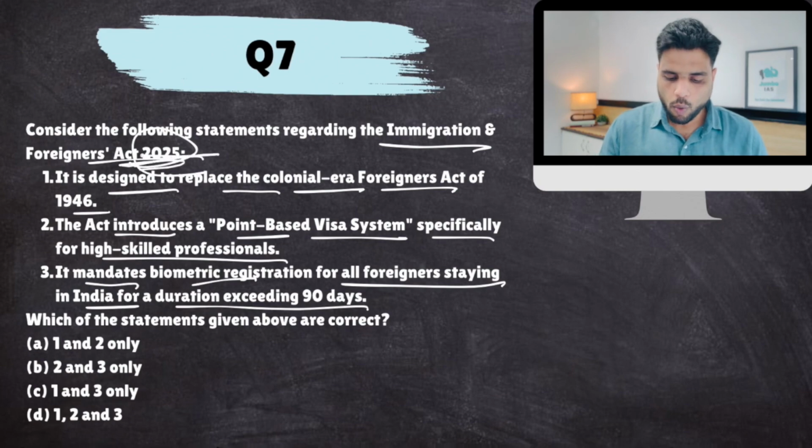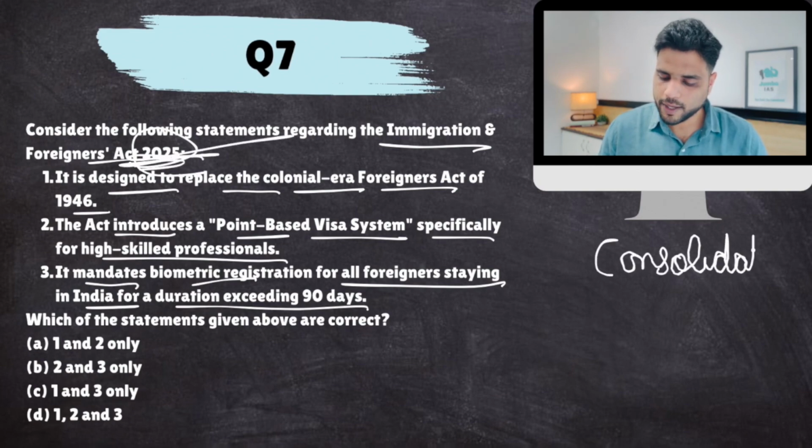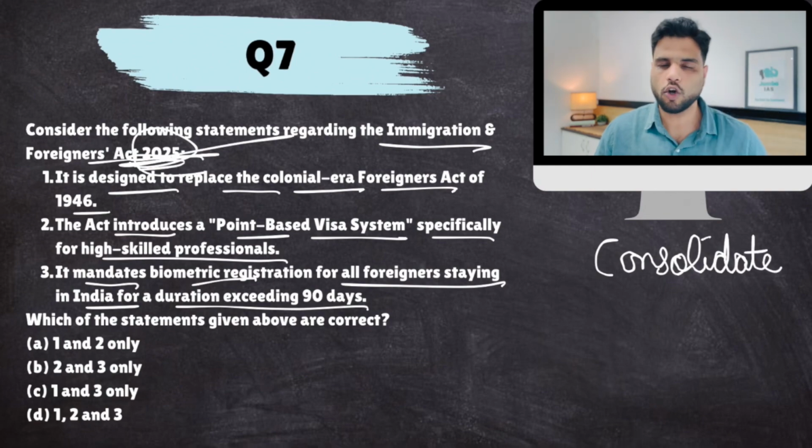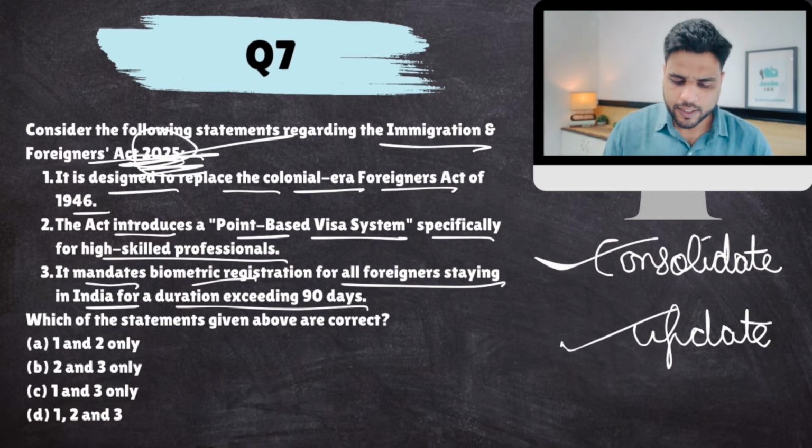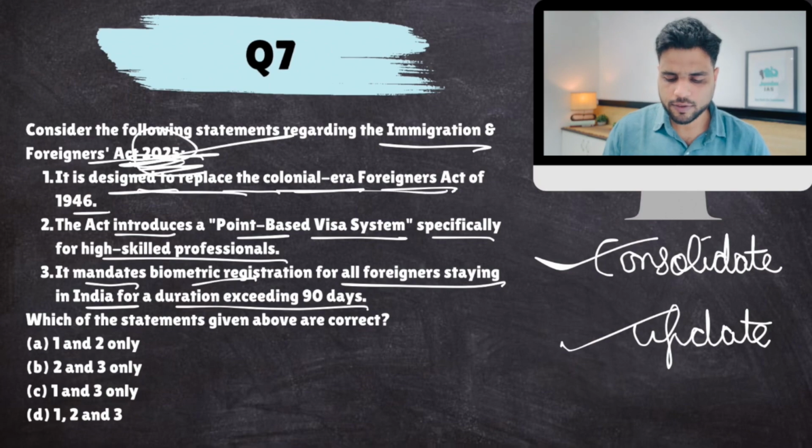So the first aim of this law was to consolidate all the immigration related laws into one single law. So this was aim number one. Aim number two was to update the colonial era provisions with modern provisions, because this is an outdated law. There are outdated provisions, so we need to change our laws based on the changing times. So these were the two aims. So it is designed to replace the colonial era Foreigners Act. Yes.